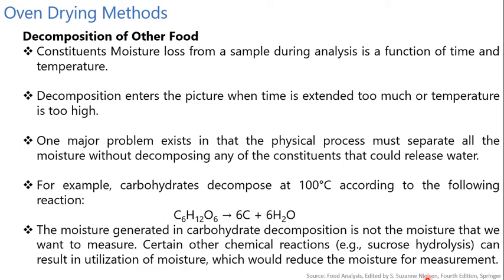that could release water. For example, if you decompose a carbohydrate at 100 degrees Celsius according to the following reaction, what will you get? C6H12O6 will give rise to 6 moles of carbon and 6 moles of water. So the moisture generated in the carbohydrate decomposition is not a moisture that we want to measure. Certain other chemical reactions, that is sucrose hydrolysis, can result in the utilization of moisture, which would reduce the moisture for the measurement.